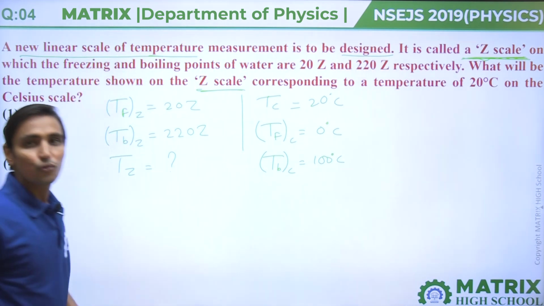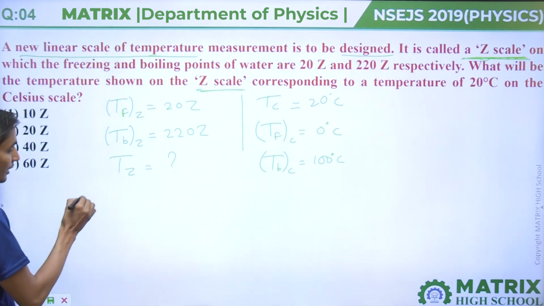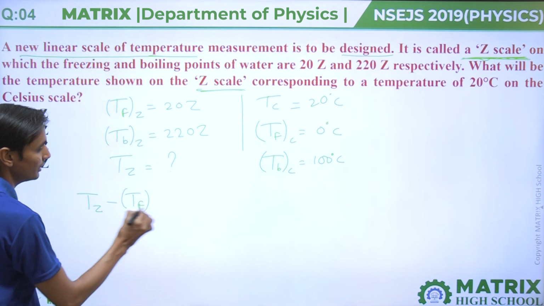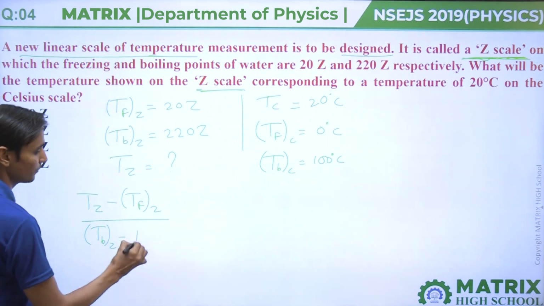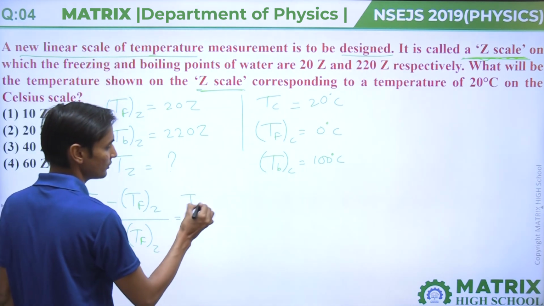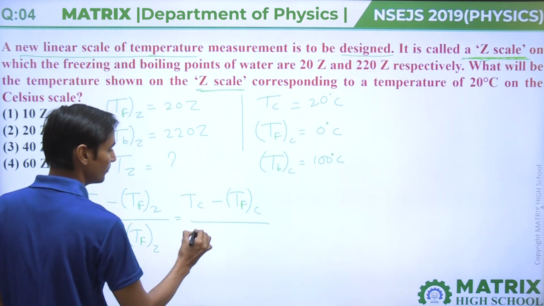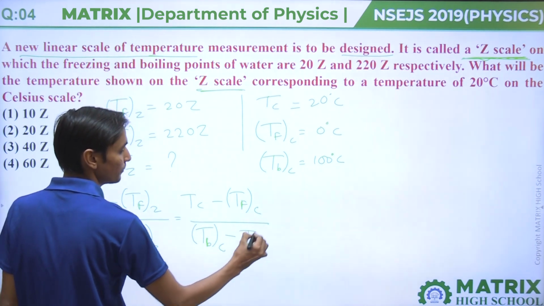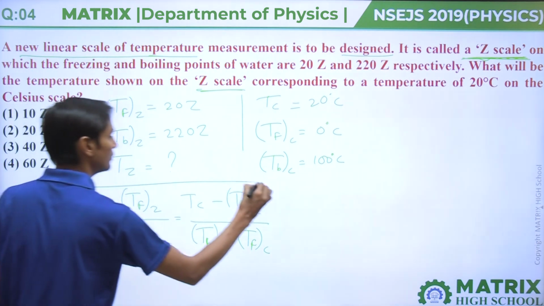From the temperature calculation formula taught in thermodynamics: the temperature on the Z scale minus the temperature of freezing on the Z scale, divided by the temperature of boiling of water on the Z scale minus the temperature of freezing on the Z scale, equals the temperature on the Celsius scale minus the temperature of freezing of water on the Celsius scale, divided by the temperature of boiling of water on the Celsius scale minus the temperature of freezing of water on the Celsius scale.